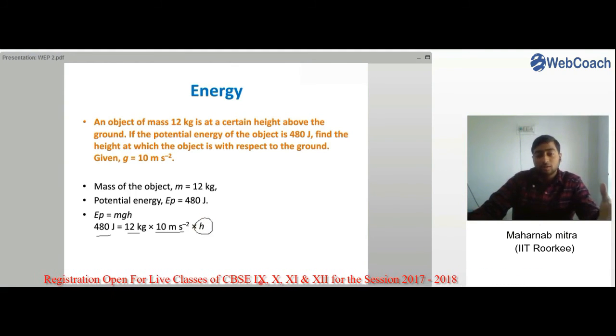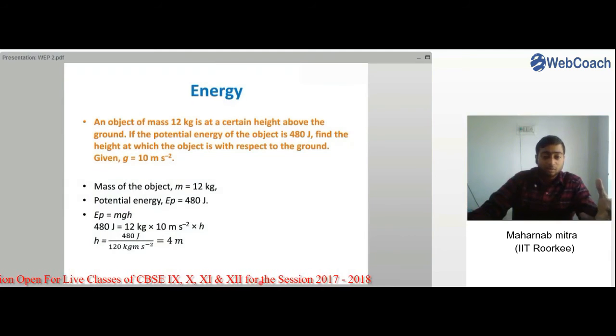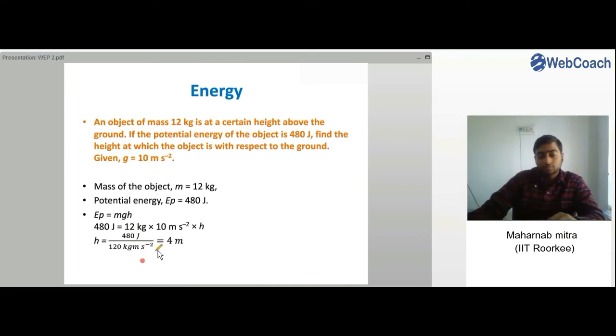So by doing simple algebraic calculations, we can find out h by dividing 480 joules by the multiplication of 12 into 10. 480 joules by 120 kg meter per second square, or 480 joules by 120 Newton gives us 4 meters, and we have got the quantity in SI units as we are doing calculations with SI units only.